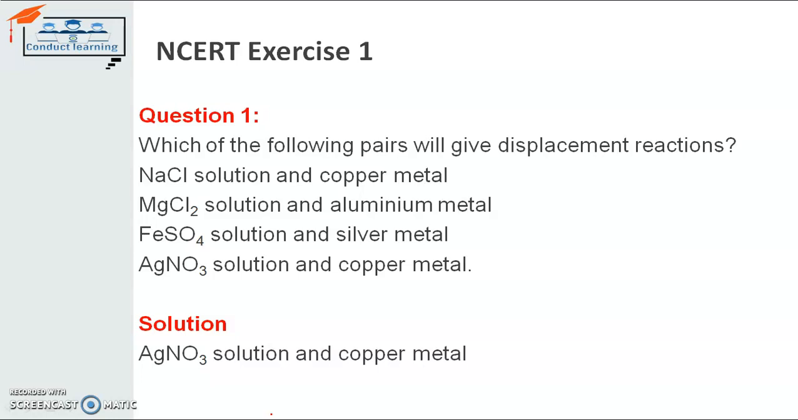The next is silver nitrate. Silver nitrate and copper. Copper is more active than silver. So that's why copper will displace the silver from the silver nitrate solution. So the answer is: silver nitrate solution with copper metal will have the displacement reaction.